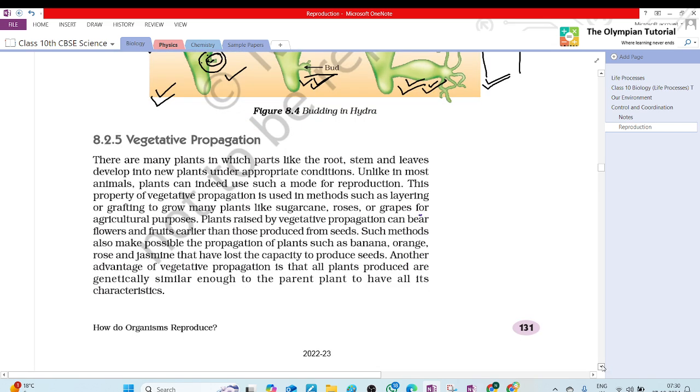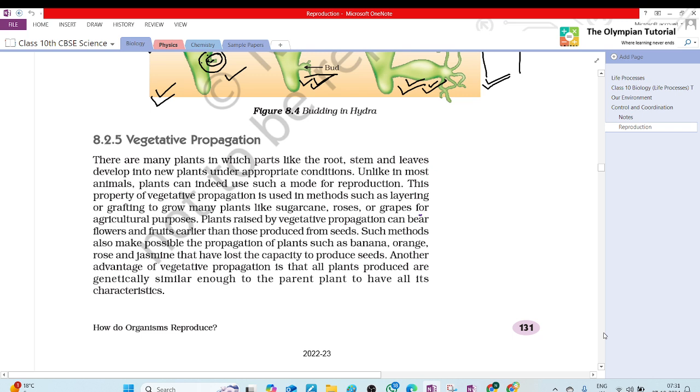Okay, friends. Now next is vegetative reproduction, vegetative propagation. Students, we did this topic in 8th standard also, if you remember. If you don't remember, it doesn't matter, we'll do it here also. We know plants are also living beings.